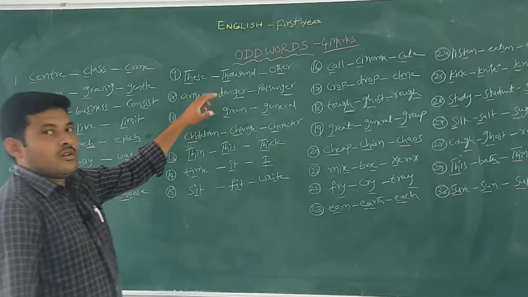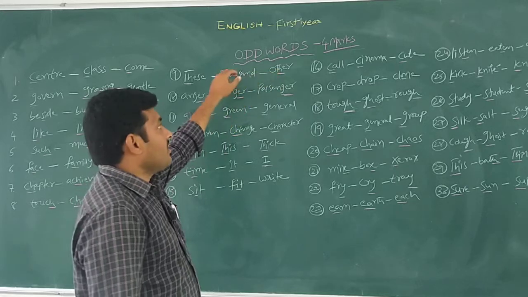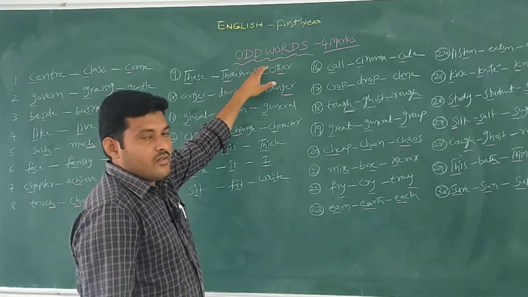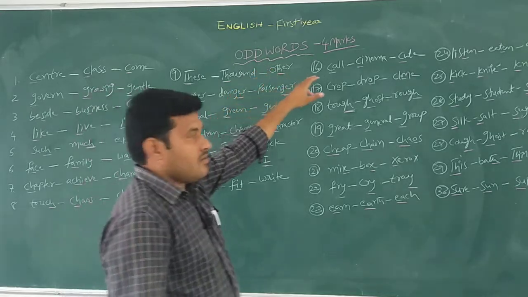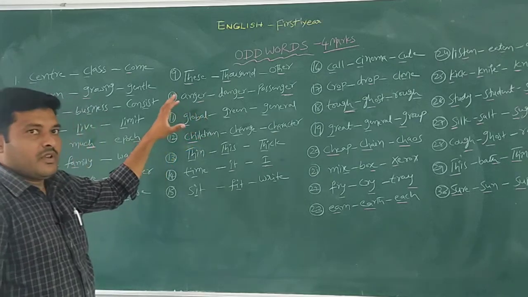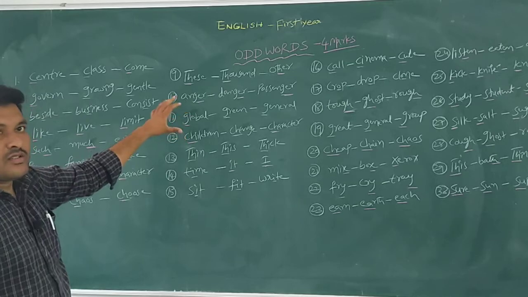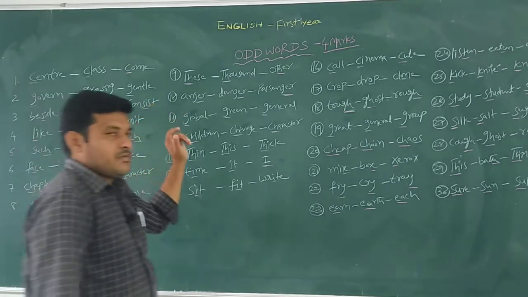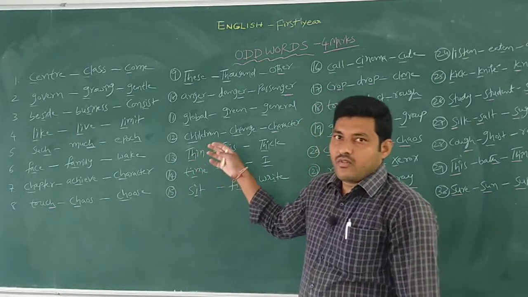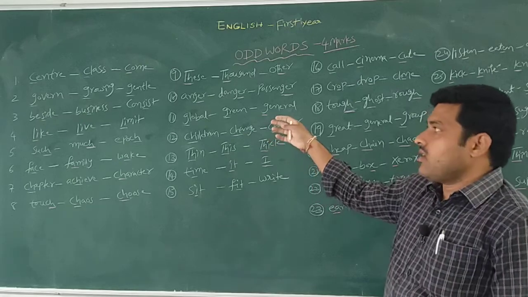So now, let me discuss another topic in grammar, that is odd words. Odd words is also a 4 marks topic. It is totally like the previous topic, silent letters. This topic also depends on your speaking ability, your speaking skills. If you know the actual pronunciation of the word, you will easily get the answer.